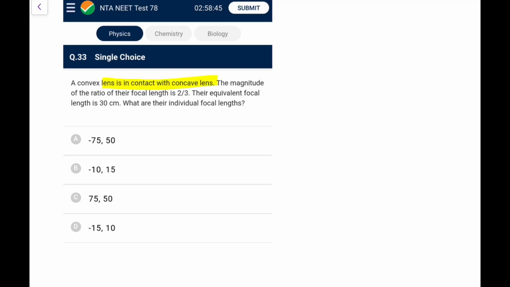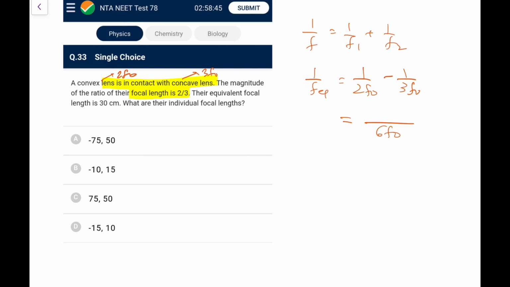A convex lens is in contact with a concave lens. The magnitude of the ratio of their focal lengths is 2:3. Their equivalent focal length is 30 centimeters. What are their individual focal lengths? So what we have, 1 upon f is 1 upon f1 plus 1 upon f2. Individual focal lengths are in the ratio 2:3. If I take this as 2f naught, this would be 3f naught, and 1 upon f equivalent is 1 upon 2f naught minus 1 upon 3f naught, so it comes out as 1 upon 6f naught, that is f equivalent. So f equivalent is 6f naught, that comes out as 30 centimeters.